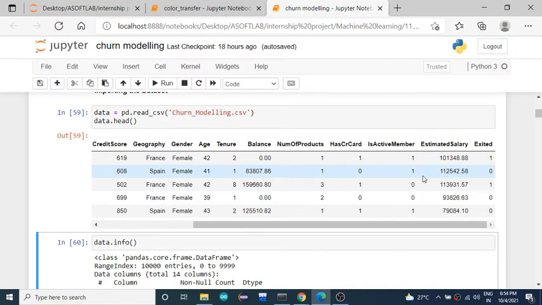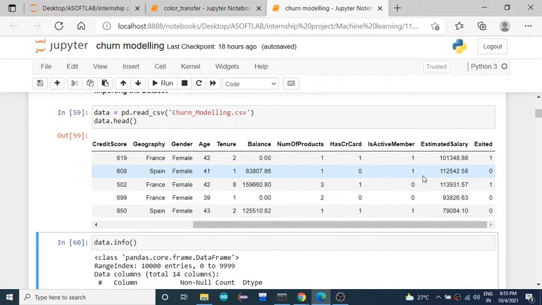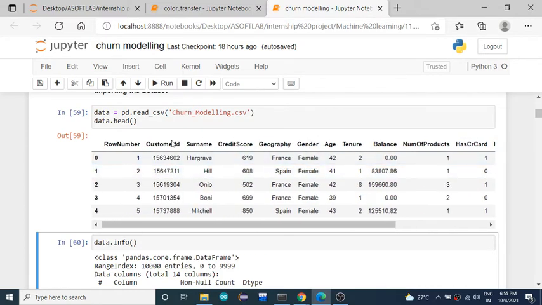So out of these, which features can be considered as the independent features and which feature can be considered as the dependent feature? Can you tell me? These are all the features we have. We have features like row number, customer ID.